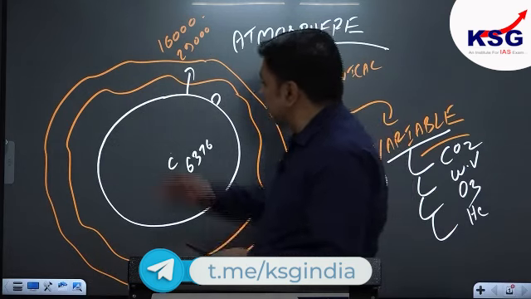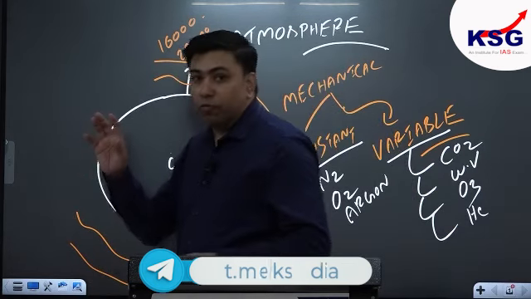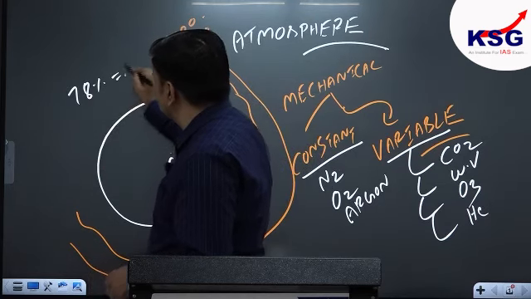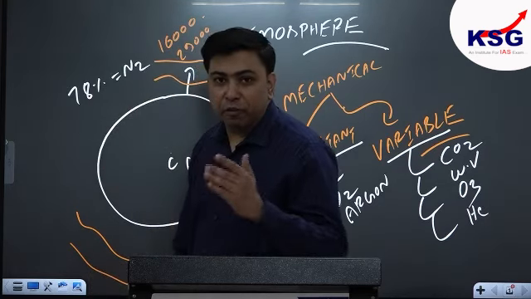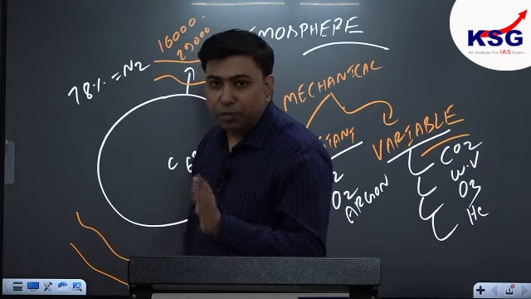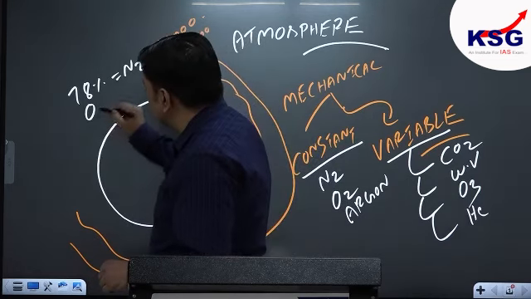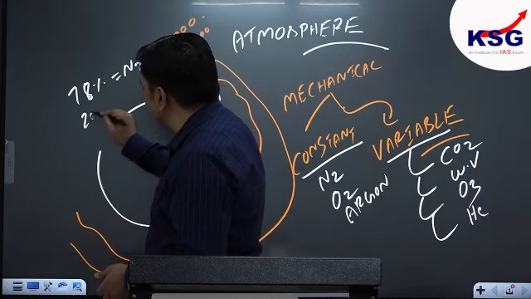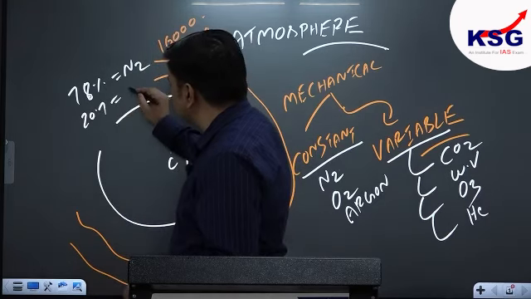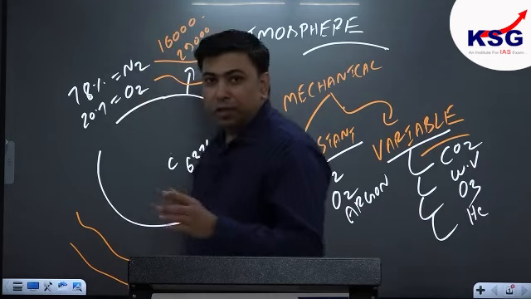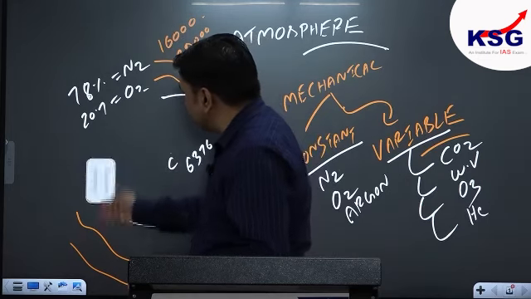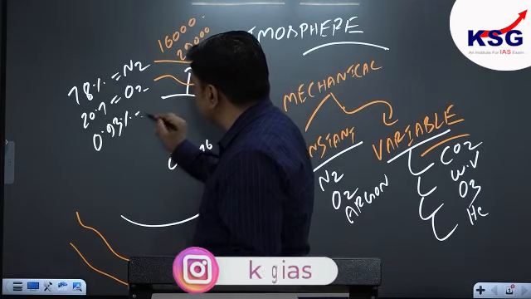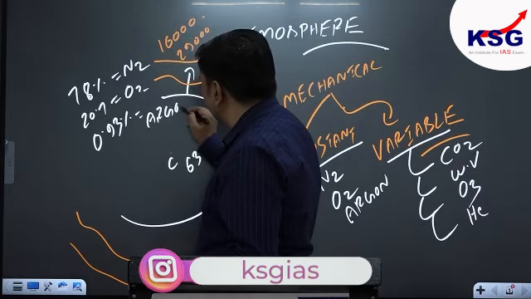Now the total percentage of nitrogen to the total volume of atmosphere is approximately 78%. इतनी हमें nitrogen मिलती है in different forms. The total proportion of oxygen, be very sure, is approximately 20.7%, or we can say 21%. ठीक है, and the proportion of argon is approximately 0.93%, or we can say approximately 1%.